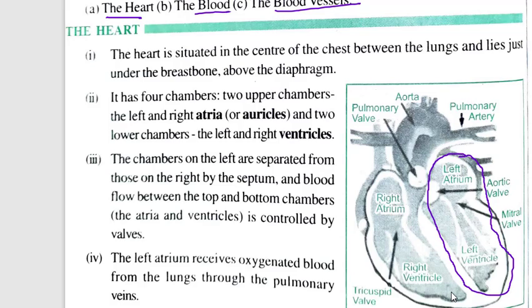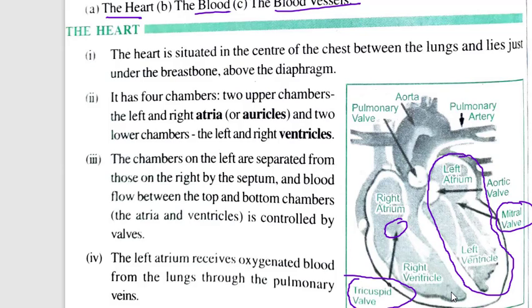Then you will see that there is some valve, like we have valves in our home or in our society. On the terrace there is a valve which we open and close so that water will flow. In the same way, there is some valve present in this heart, that is called tricuspid valve. The valve is somewhere here, it is not visible clearly. So we have tricuspid valve, and here we have mitral valve.